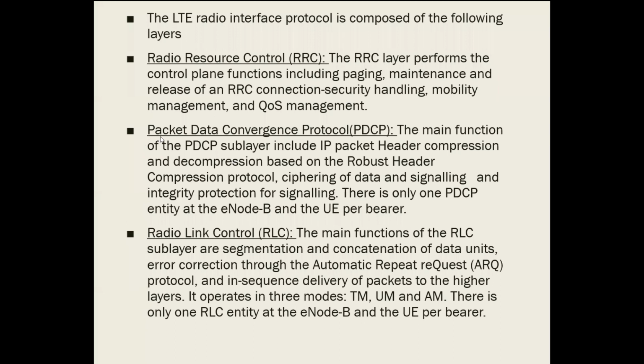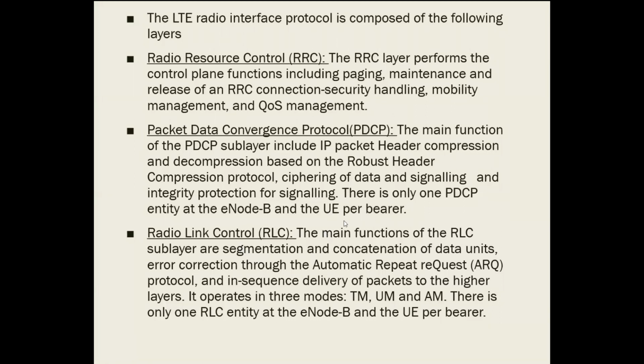The PDCP protocol, that is the Packet Data Convergence Protocol, performs mainly IP packet header compression and decompression using the robust header compression protocol, ciphering of data and signaling, integrity protection for the signaling, and there will be only one PDCP entity at the E node and the user equipment per bearer.